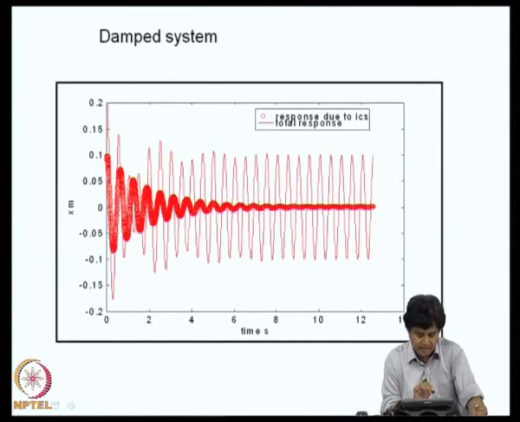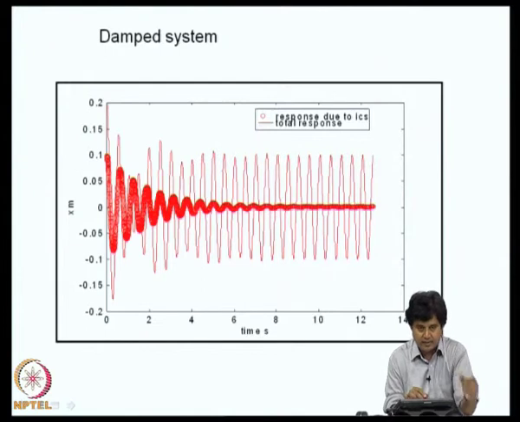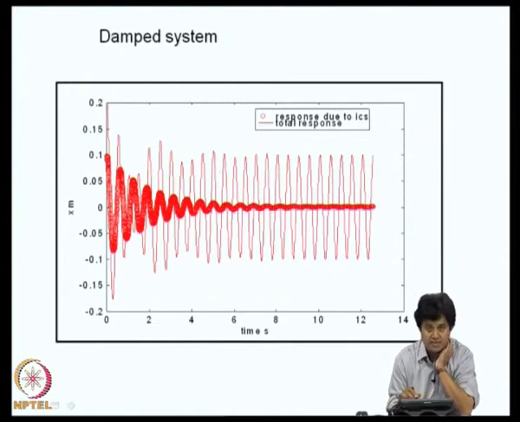So, this is the graphical display of this solution. This thin red line that we are seeing is the total response. That means the transient phase plus the steady phase. So, this is actually the x of t.